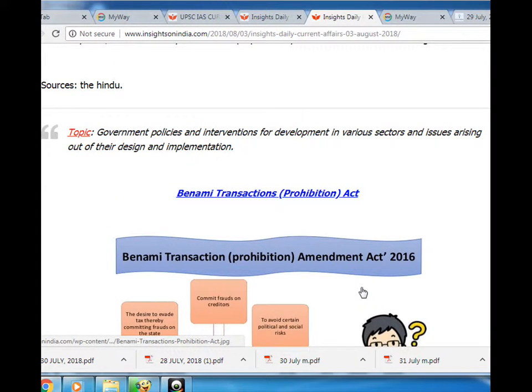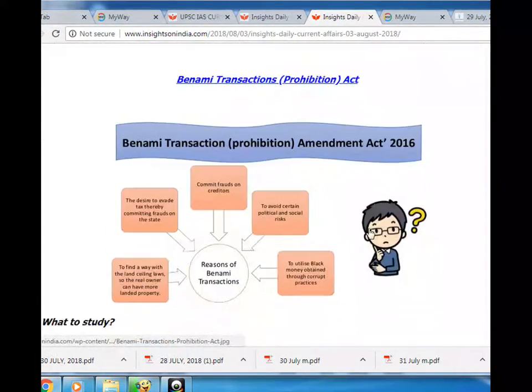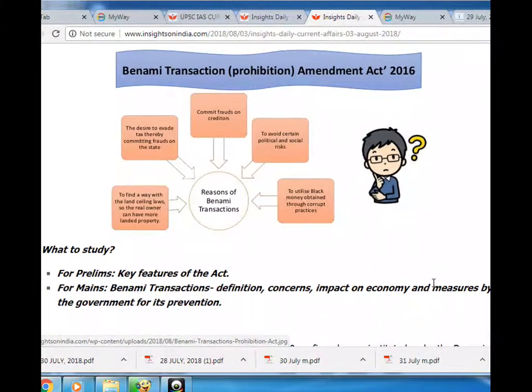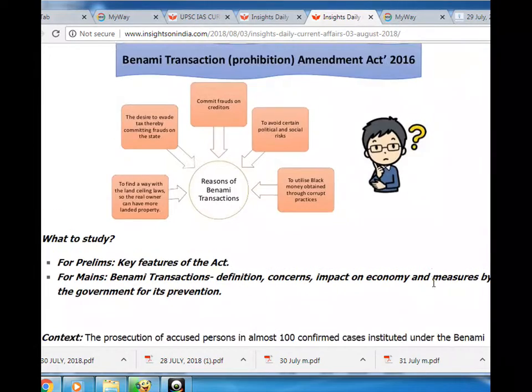Policies and interventions for development in various sectors and issues arising out of their design and implementation. Benami Transactions Prohibition Act. What to study? For prelims, key features of the Act. For mains, Benami transactions, definition, concerns, impact on economy and measures by the government for its prevention.